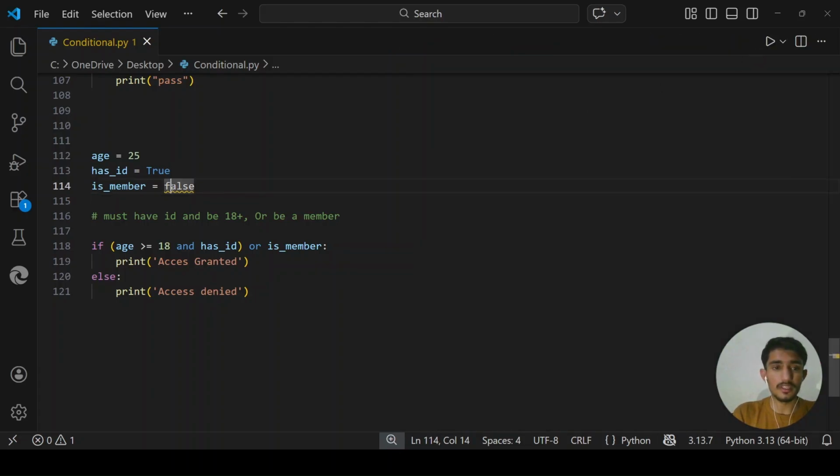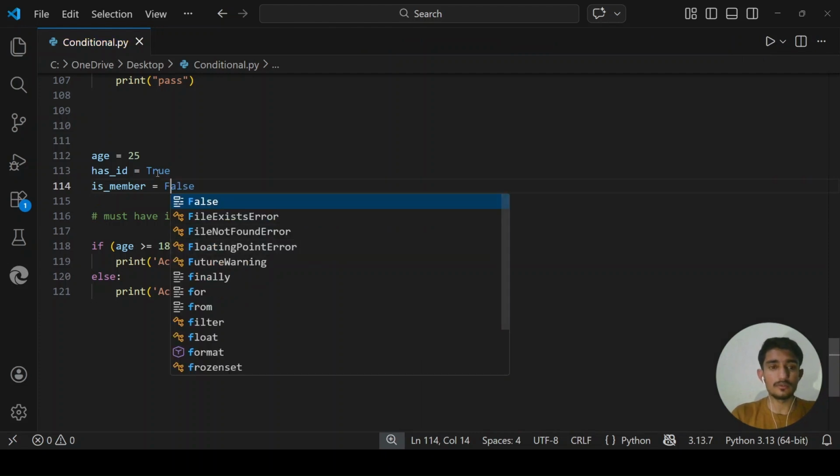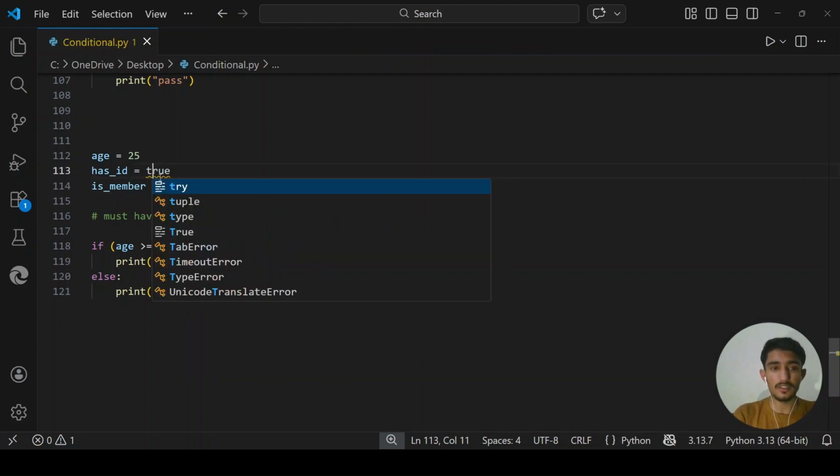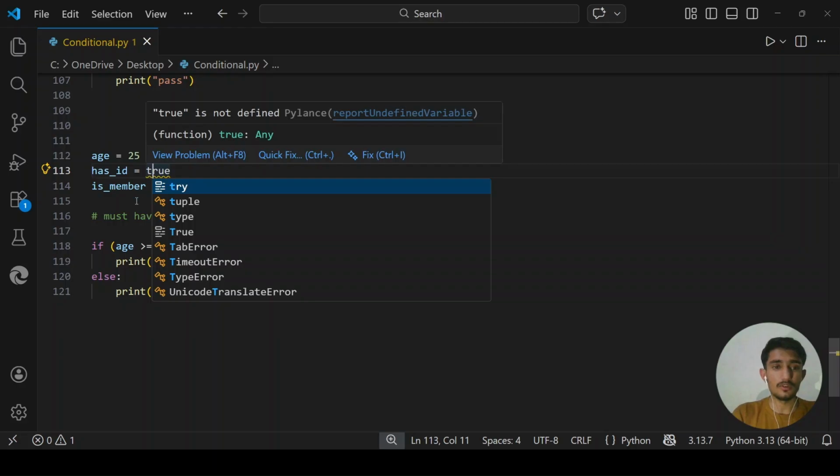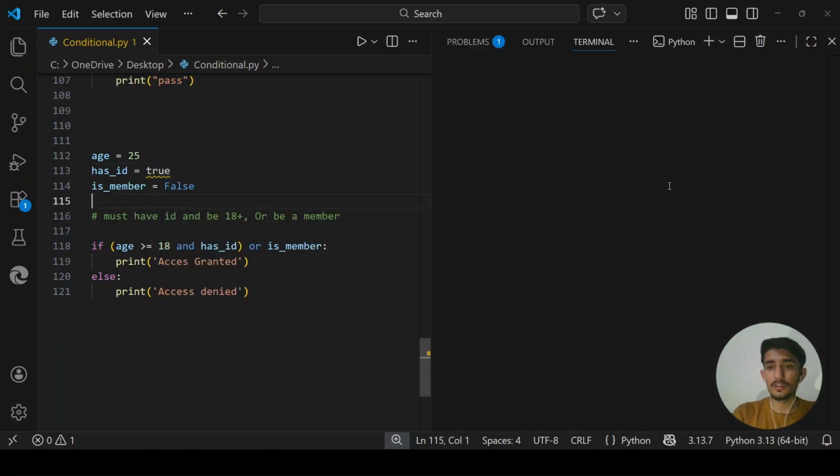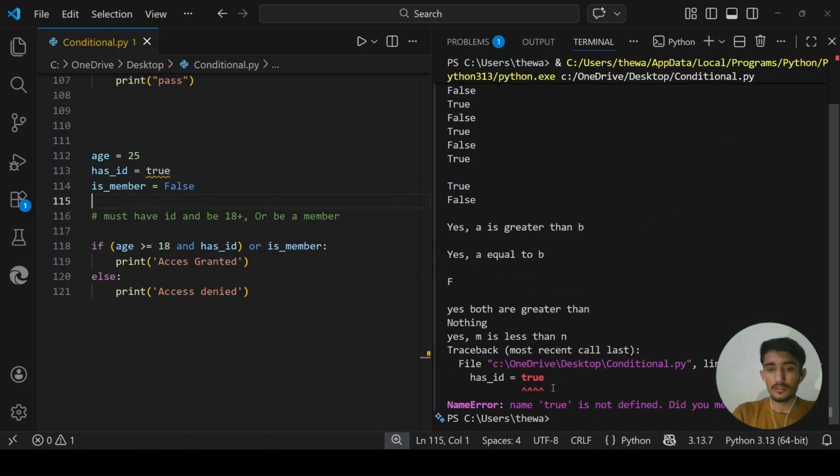The same goes with True. If I give it true in lowercase, you see some yellow lines come up here, and when I run it, the error will be the same, which is NameError: name true is not defined. Did you mean True? Okay.